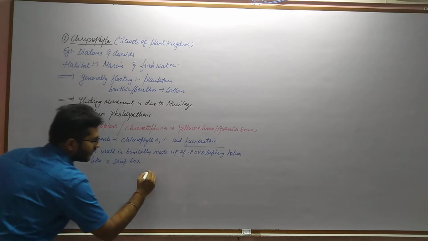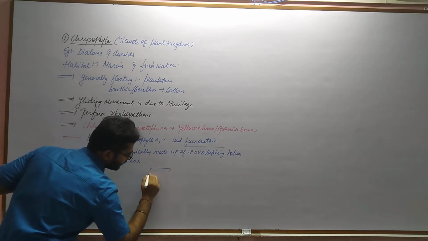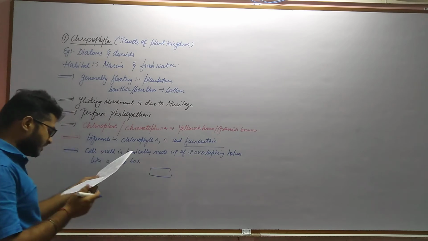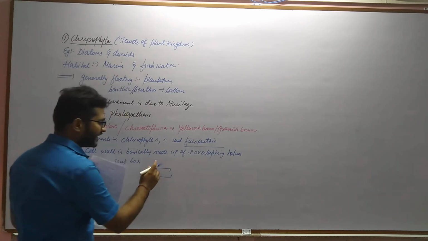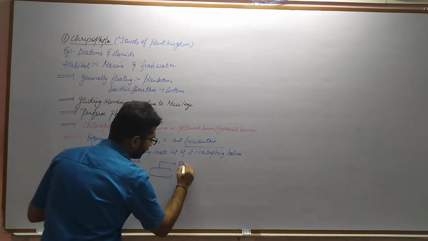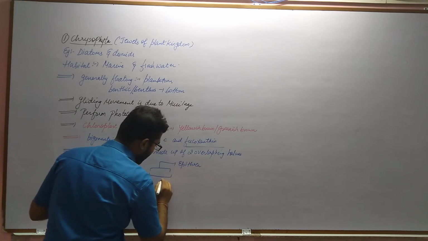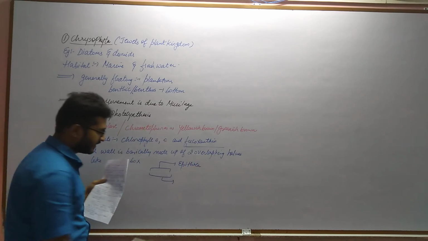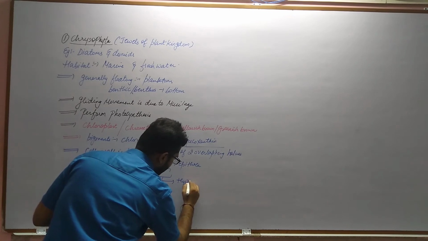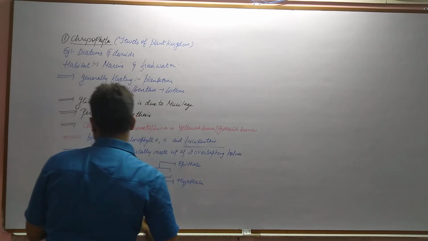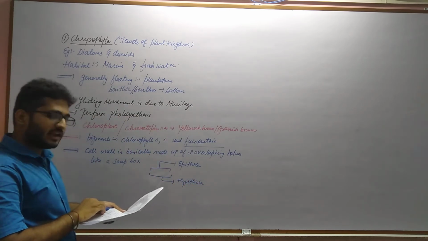That means one outer layer and one inner layer. The outer, the upper one, is the epitheca, and this one is the hypotheca. So epitheca as well as hypotheca. This is the cell wall structure.